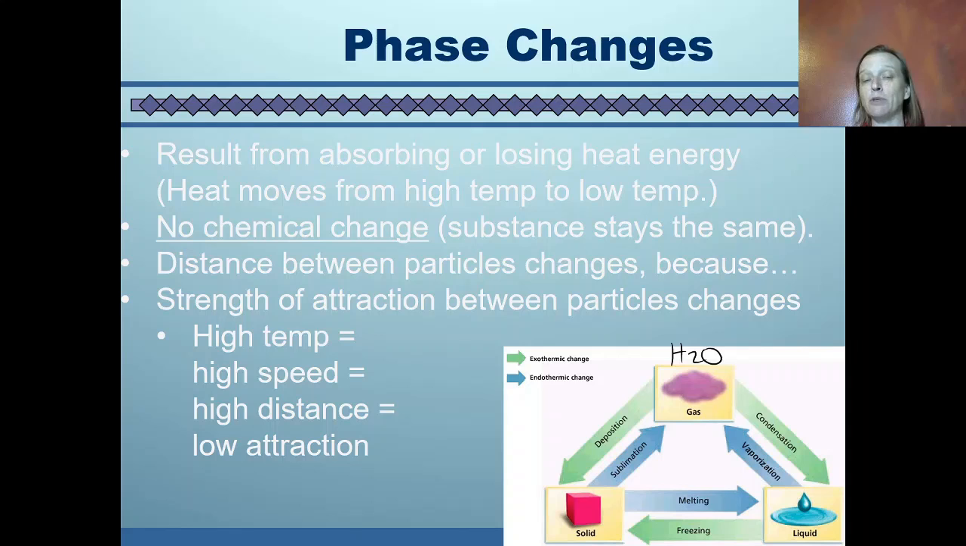If you have a high temperature, that means high speed, which means the distance between particles is also high. And therefore, the force of attraction between the particles is low. We can switch that statement and talk about low temperature means low speed, which means small distance, and that gives more opportunities for particles to be attracted to each other.